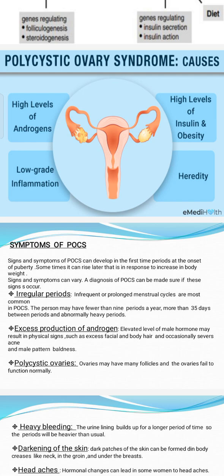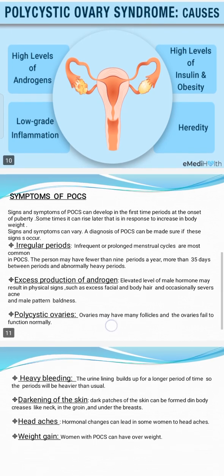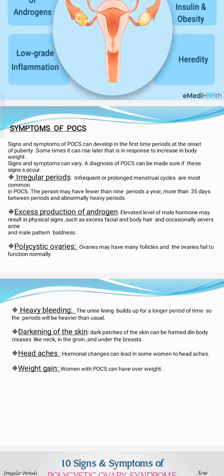Third one is polycystic ovaries. Ovaries may have many follicles and the ovaries fail to function normally. Fourth one is heavy bleeding. The uterine lining builds up for a longer period of time, so the periods will be heavier than usual. Fifth one is darkening of the skin. Sixth one is headaches. Hormonal changes can lead in some women to headaches. Eighth one is that women with PCOS can be overweight.